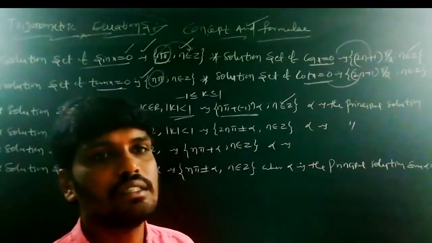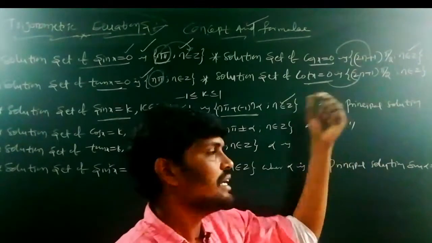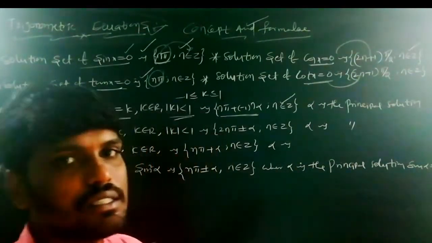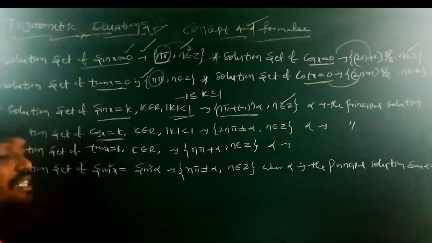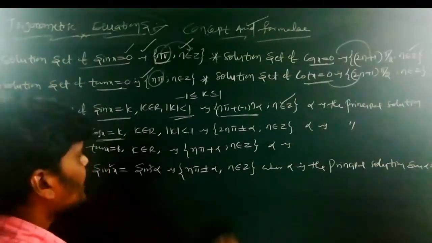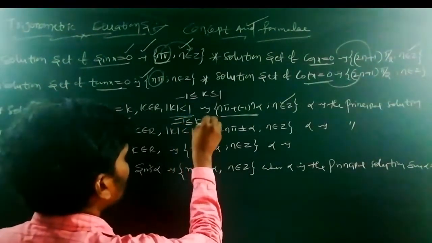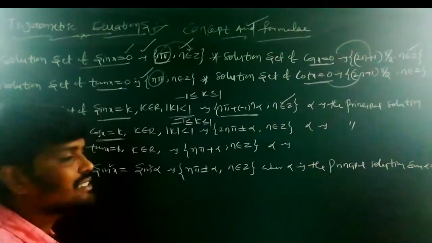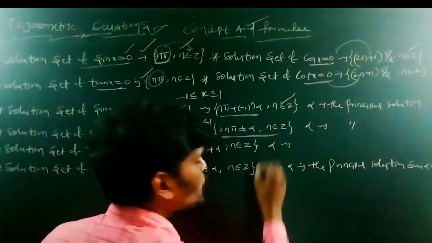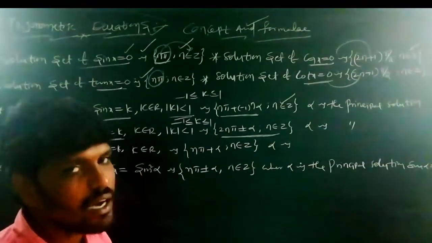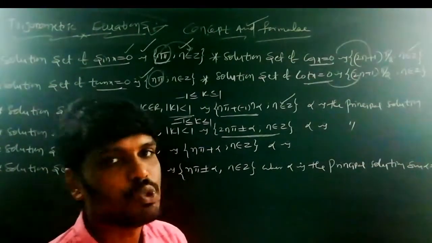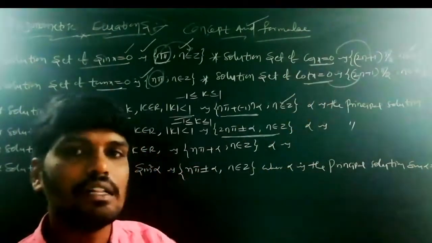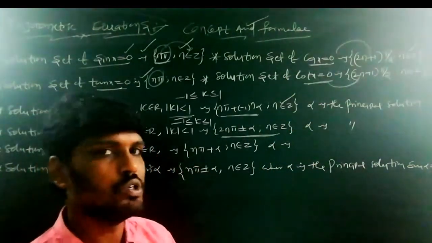You read that definition, you can easily understand this concept. Next, the solution of cos x is equal to k. Here also the k value lies between minus 1 and 1. In this case, what is the general solution? 2n pi plus or minus alpha, where n belongs to Z. Alpha is also the principal solution.